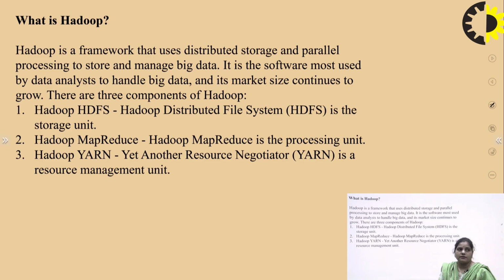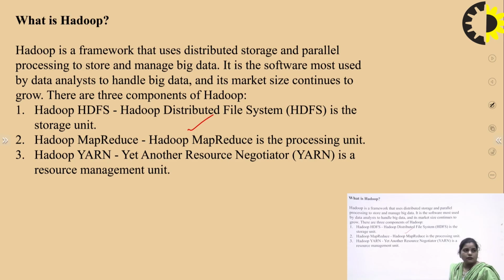So HDFS, Hadoop Distributed File System, is basically the storage unit. Here all the files or all the data get stored in that particular distributed system. Now, the basic functionality of Hadoop MapReduce, I had already told you: MapReduce is one of the processing units in the Hadoop framework, and it processes all the input data and generates the output results.